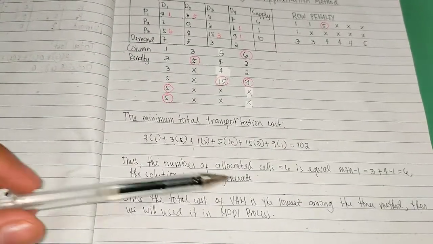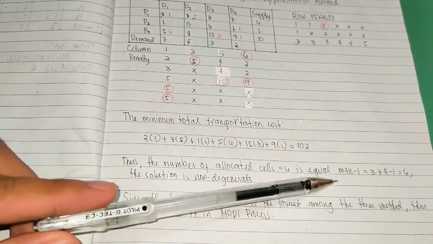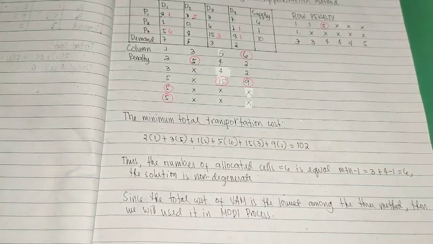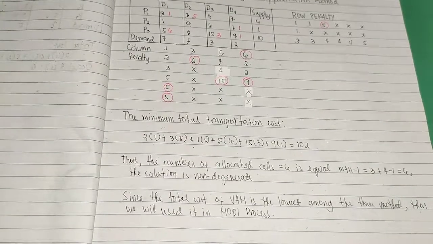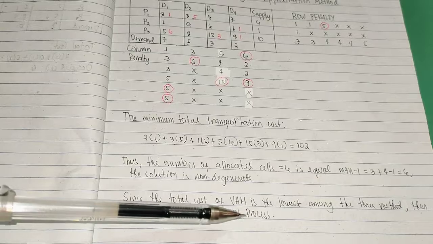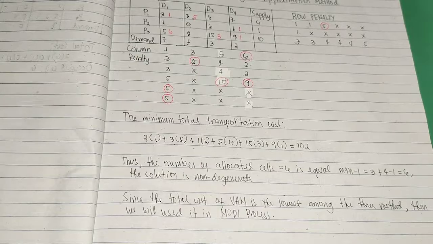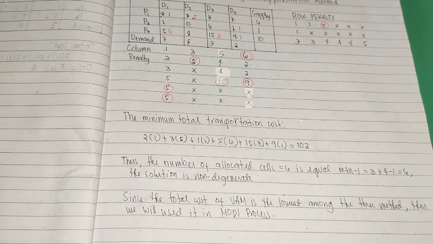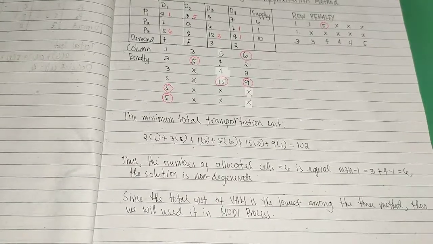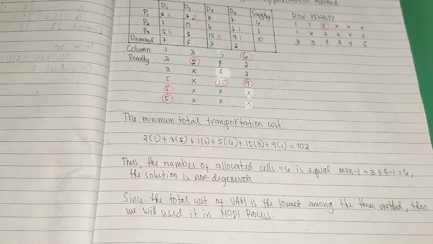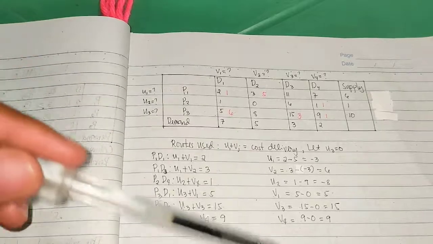Thus, the number of allocated cells is equal to 6, is equal to m plus n minus 1, is equal to 3 plus 4 minus 1 is equal to 6, which is good. The solution is non-degenerate. Since the total cost of VAM is the lowest among the 3 methods, then we will use it in our Moody process. So, ito yung gagamitin natin to get the optimal solution and our minimum total cost. And now, we will proceed to our Moody. So, this is our Moody process.